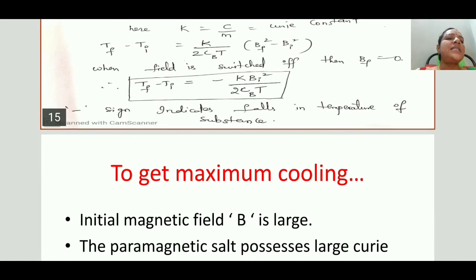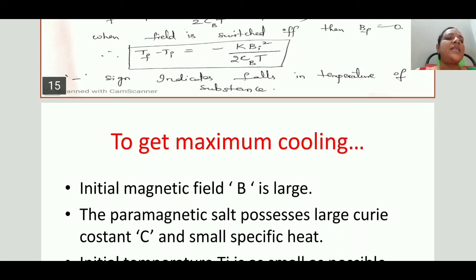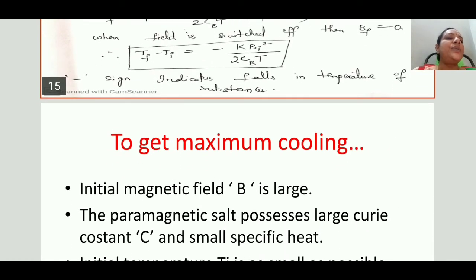By seeing this equation, we understand that the cooling depends upon the applied magnetic field and the temperature. So to get maximum cooling, what do we have to do? The initial magnetic field B should be large. If the magnetizing field B is more, then the cooling effect will be more.